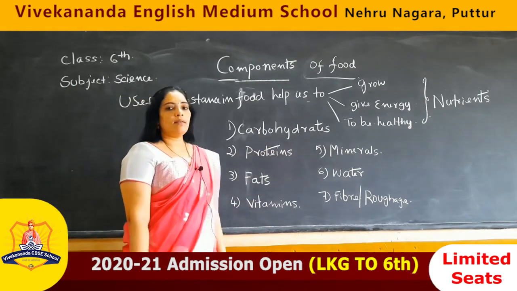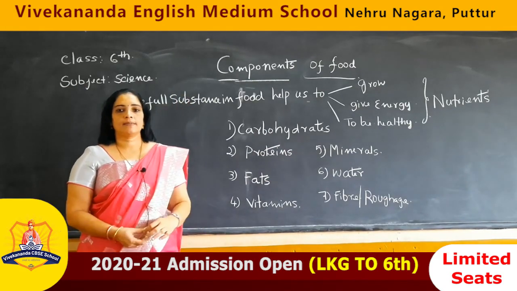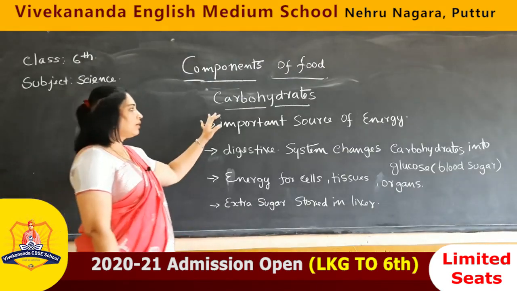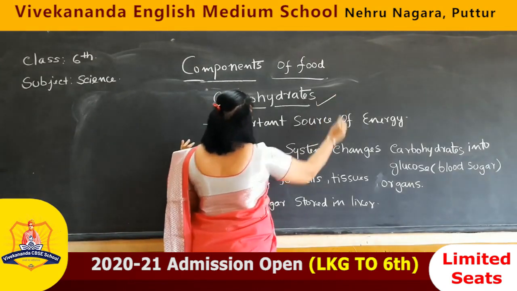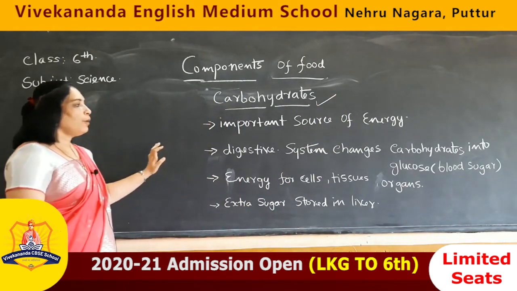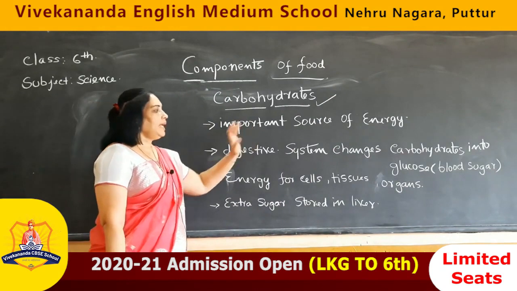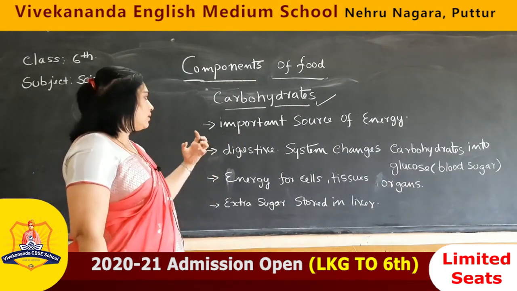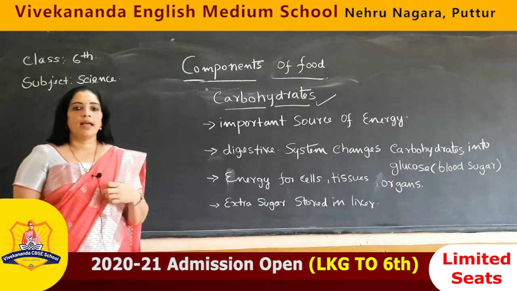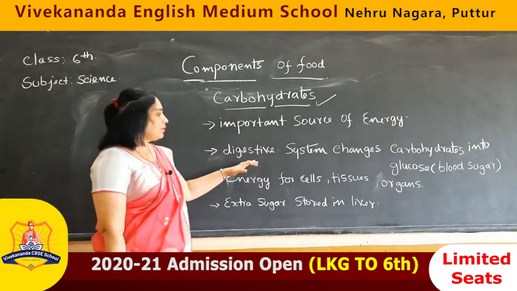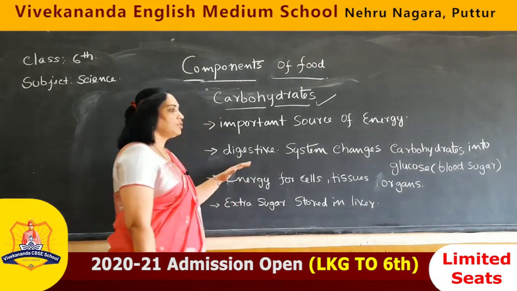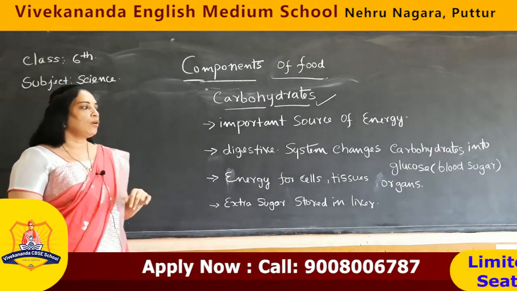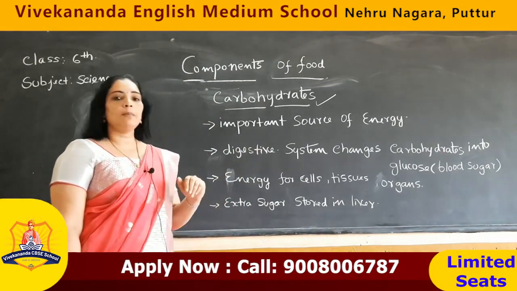The first one is carbohydrates. The carbohydrates are the main source of energy for our body. Our digestive system changes carbohydrate into glucose, which is nothing but blood sugar.